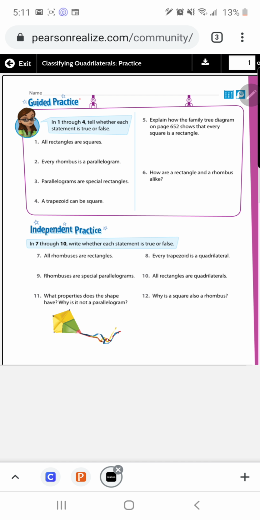Okay, that was quick and easy. That's the review with practice sheet 12-5, titled Classifying Quadrilaterals. All right, have a good day.